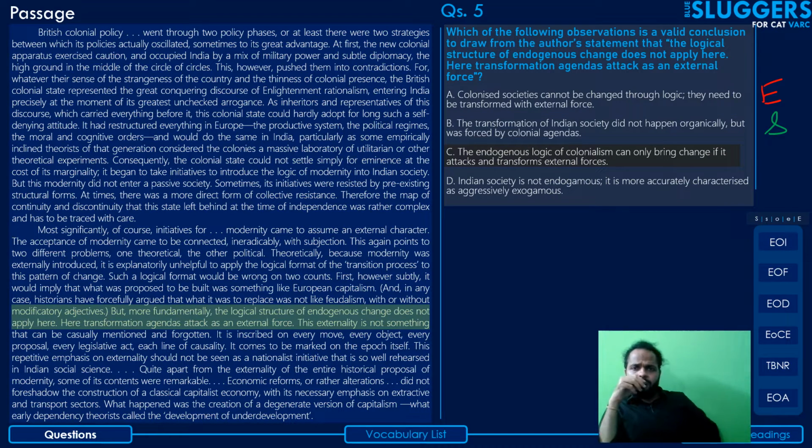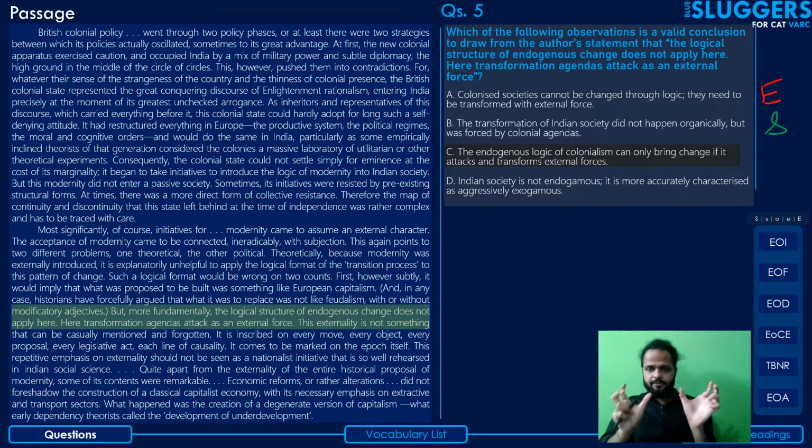The endogenous logic of colonialism can only bring change if it attacks and transforms external forces. There was no endogenous logic of colonialism. It was the logical structure of endogenous change, and not the endogenous logic of colonialism.